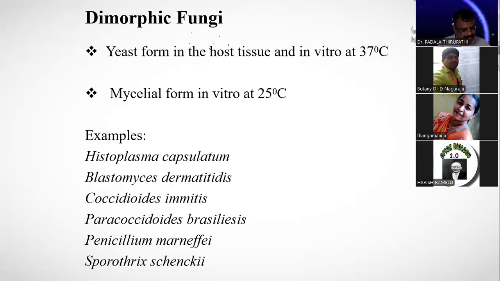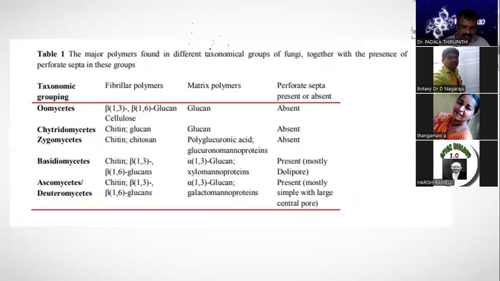Dimorphic means sometimes it is like a single-celled organism, and if the temperature is high or in artificial condition, it turns into a mycelium. Mycelium means a network of hyphae. The plant body of the fungi is hyphae. Examples are usually Penicillium, Blastomyces, Histoplasma. They show dimorphism.